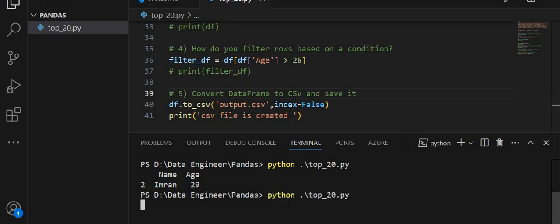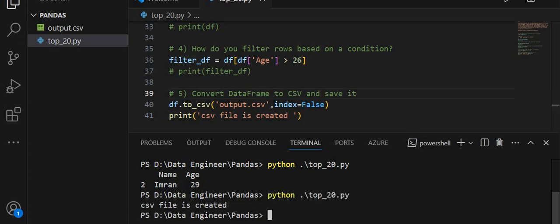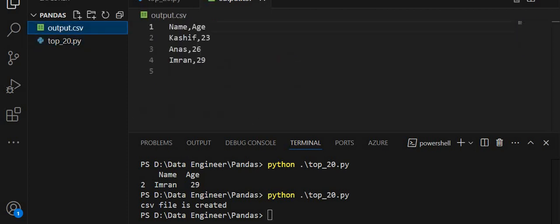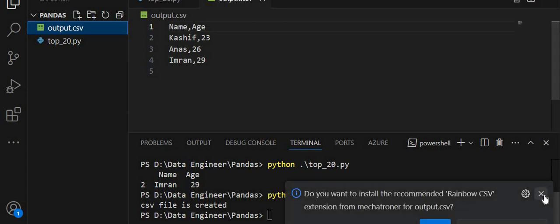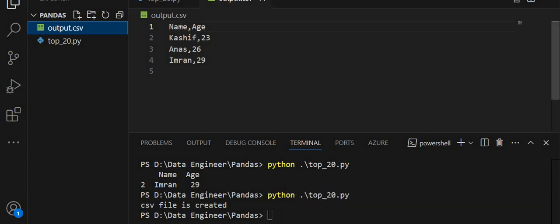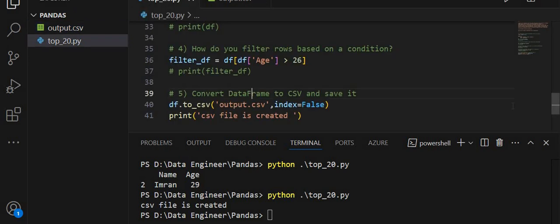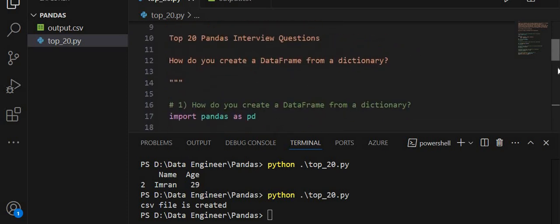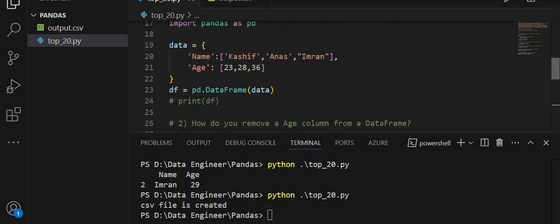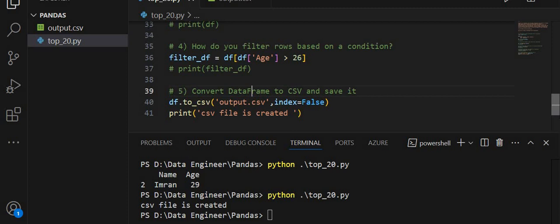Run this program. See, CSV file is created. As you see, output.csv file is created. When I open this, this CSV file has two columns, the name and age, with the values of the name column and the age column. As you see here, I have a data frame with two values.